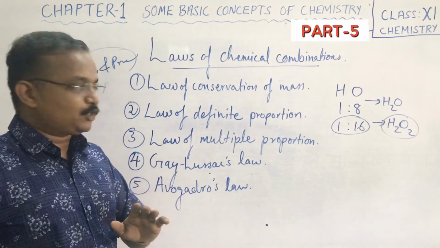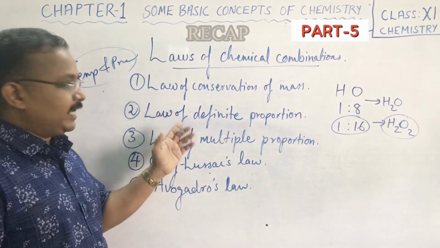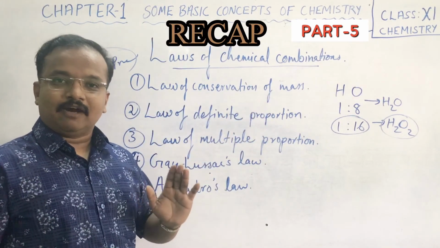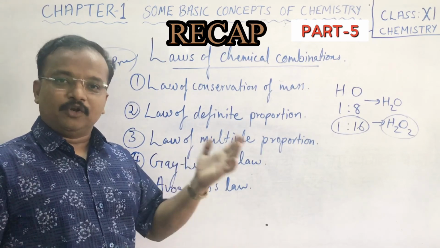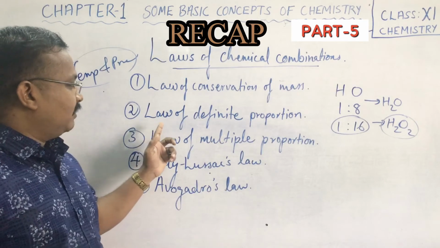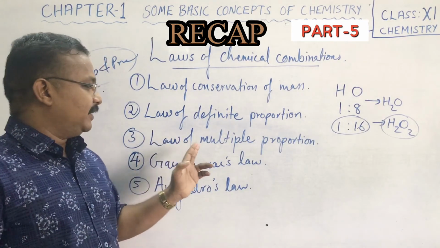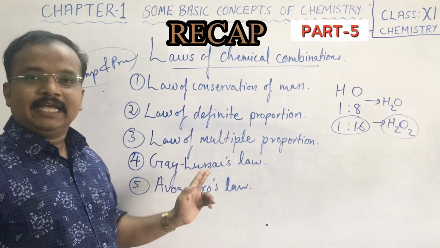I hope this is understood. We have 5 laws of chemical combinations. Let me recapitulate. The first one is the law of conservation of mass, which we have learned in the past also. That is, mass can neither be created nor destroyed. The second one we have learned is the law of definite proportion. The third one is the law of multiple proportion. And the fourth one is Gay-Lussac's law.